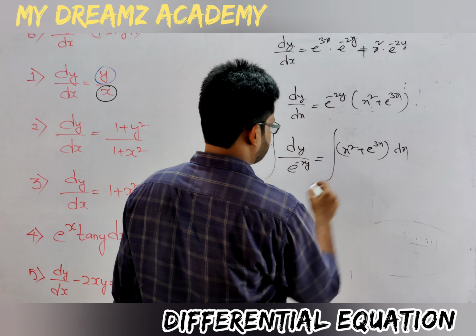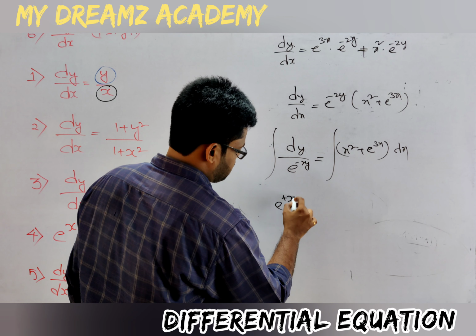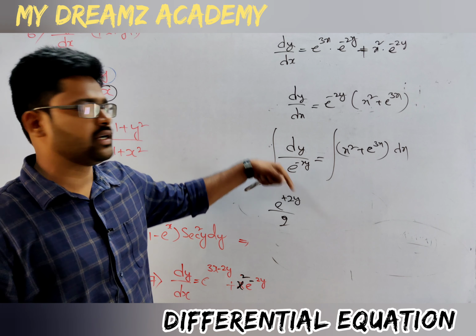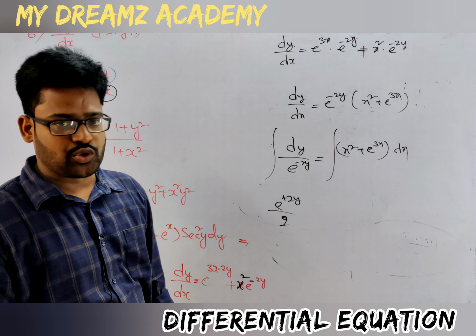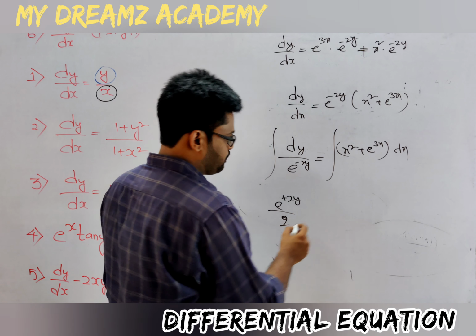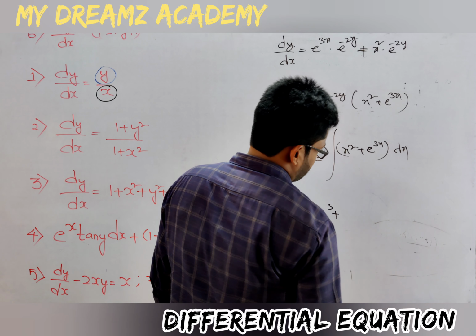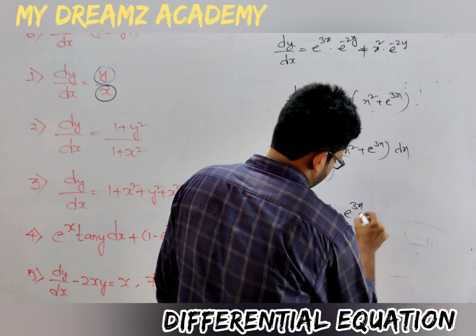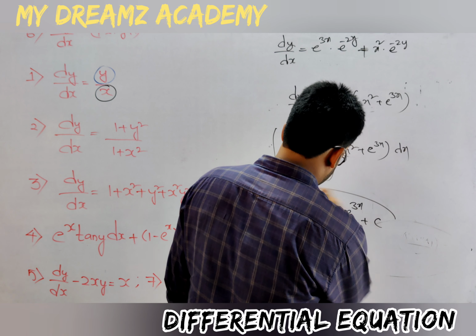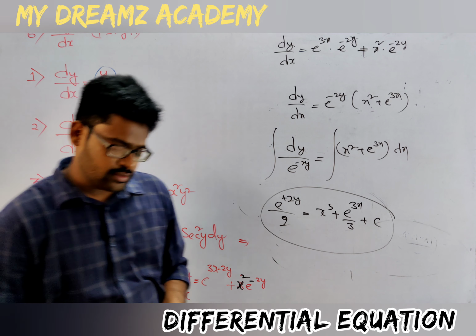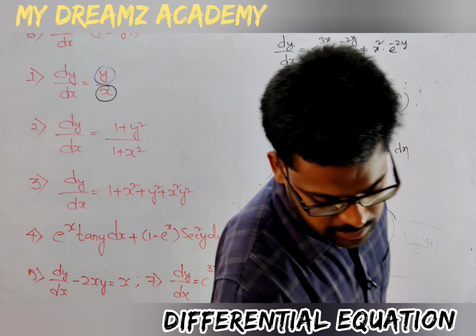Integrate both sides. So it will give e to the power of plus 2y divided by 2. Okay, e to the power of minus 2y in the denominator gives e to the power of plus 2y in the numerator. So e to the power of 2y by 2 is equal to x cube by 3 plus e to the power of 3x divided by 3 plus c. Okay, these are the 7 questions from the variable separable method.